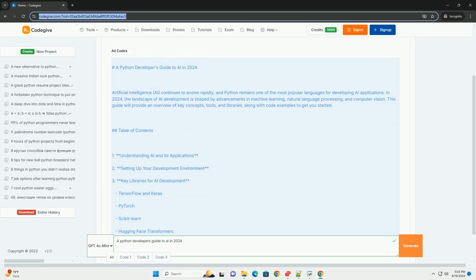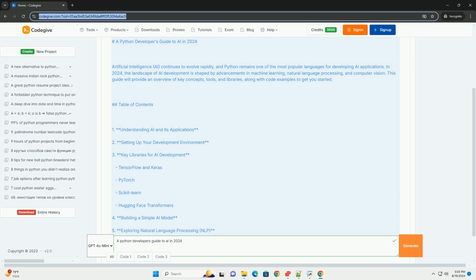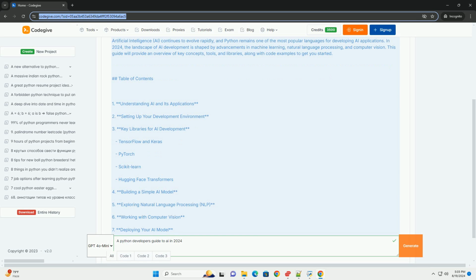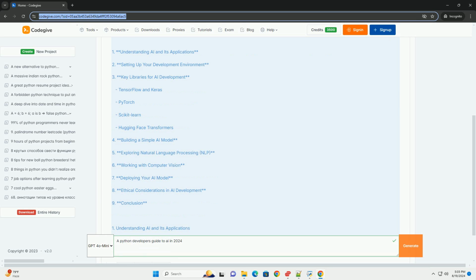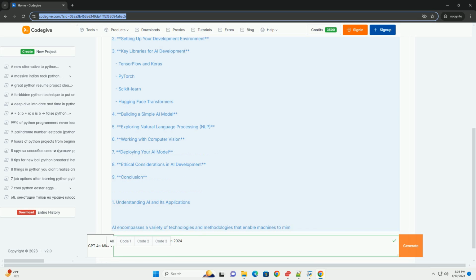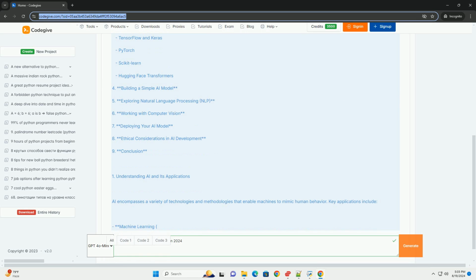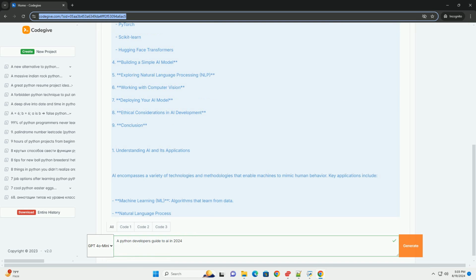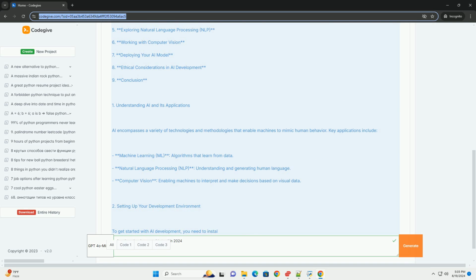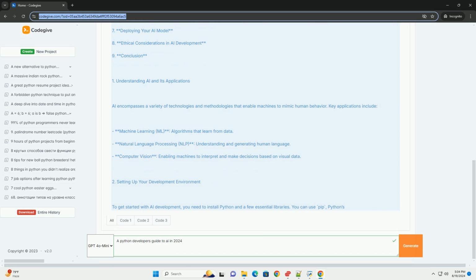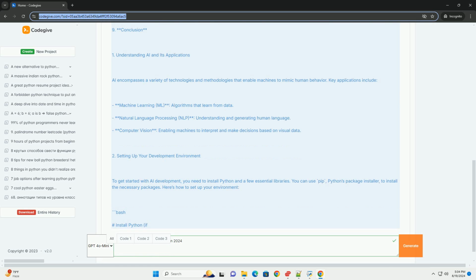Table of Contents. 1. Understanding AI and its applications. 2. Setting up your development environment. 3. Key libraries for AI development: TensorFlow and Keras, PyTorch, scikit-learn, Hugging Face Transformers. 4. Building a simple AI model. 5. Exploring natural language processing (NLP). 6. Working with computer vision. 7. Deploying your AI model. 8. Ethical considerations in AI development. 9. Conclusion.